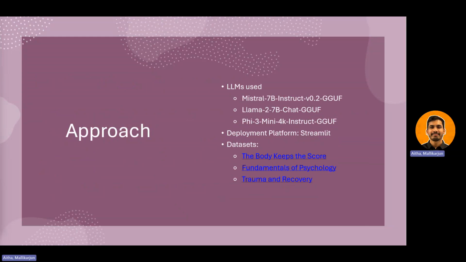The approach that we followed is using three different LLMs, which are Mistral 7B Instruct, Llama 2 7B, and Phi 3 Mini. All of these are quantized models since we are running this locally on our CPUs with 32 GB RAM. We built this entire chatbot on the Streamlit platform, which provides us an interactive experience as well. And we have also built our knowledge base from three published sources on psychology and trauma.